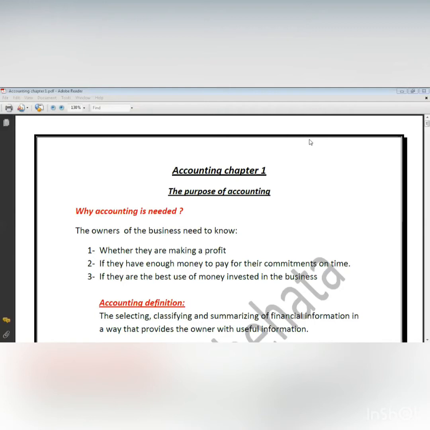For example, I have $10,000 and I invested it and got 10,100 per year. Of course, it's not a good investment.